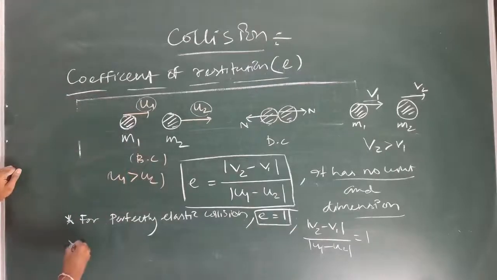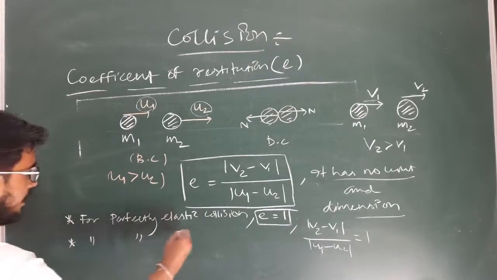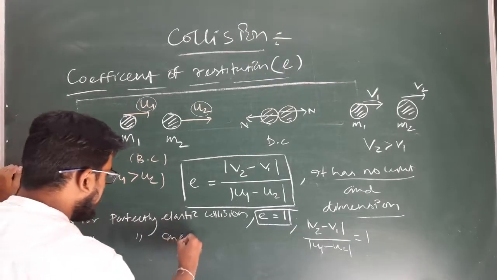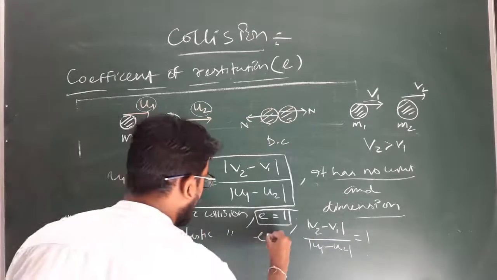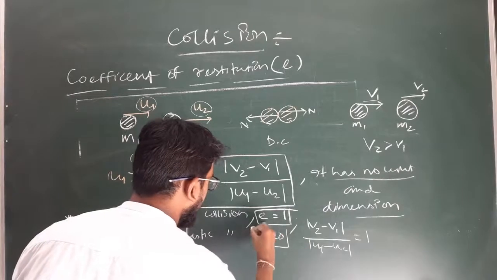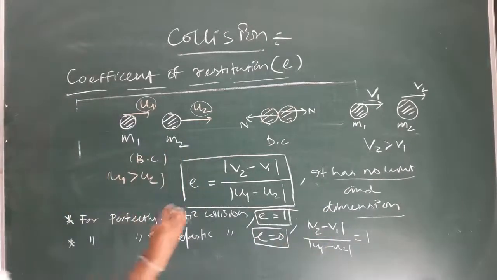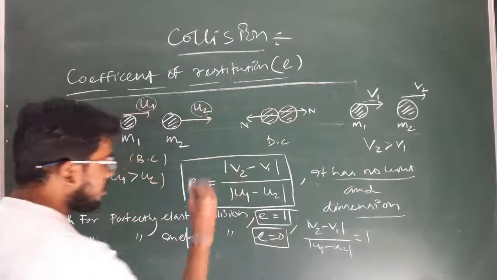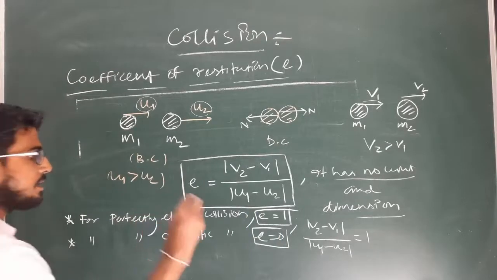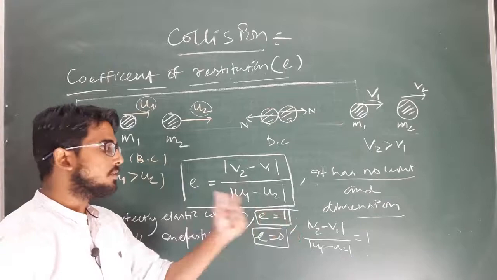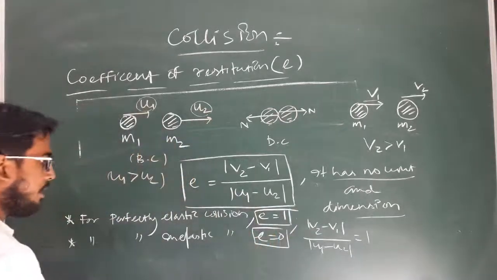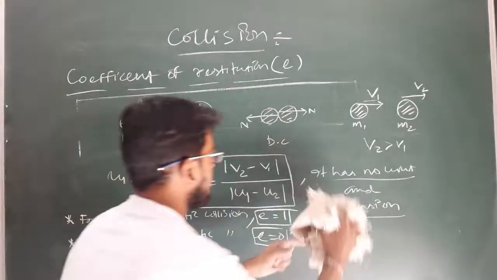Clear? Similarly, for perfectly inelastic, e equal to 0. That means for perfectly inelastic, the velocity of separation becomes 0.